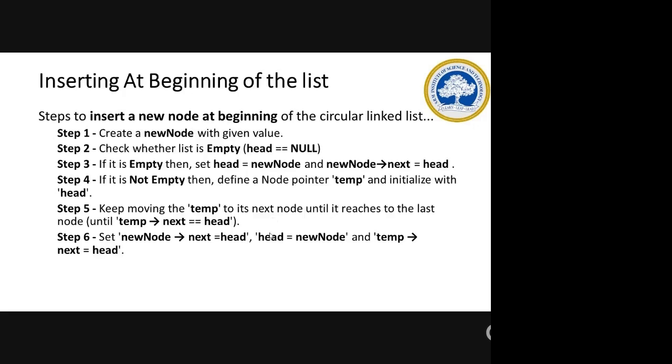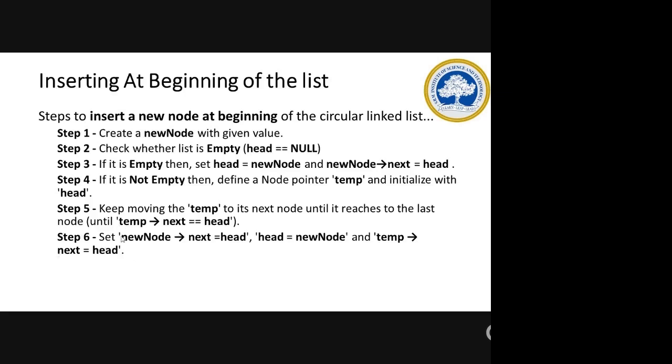And if there are elements, I told you, you have to move the temp. Why we are keeping the variable temp is to find, if there are already elements in the list, this node which you are inserting will be inserted as the first node, and the temp pointer will keep moving till the last node, because the last node should be pointing to the head. So that is very important. So the temp will be moving till the last node. So temp of next should be head.